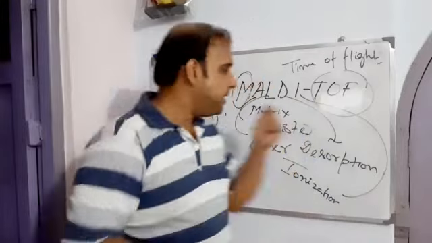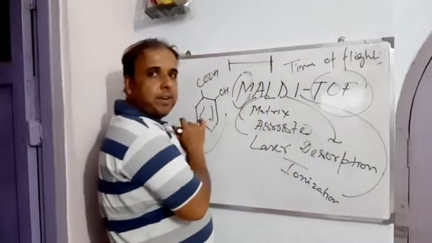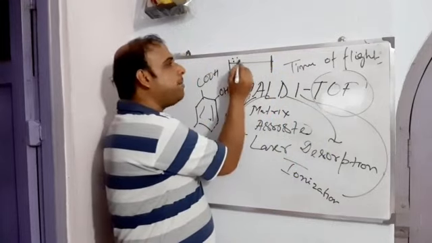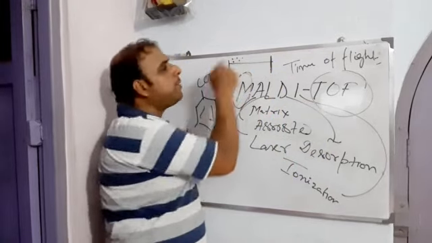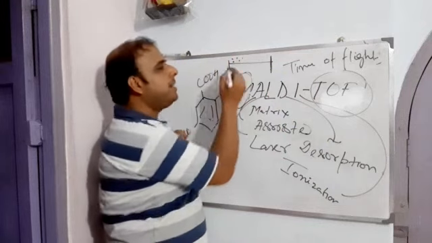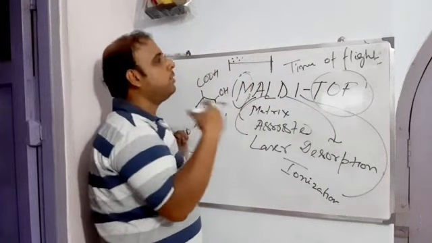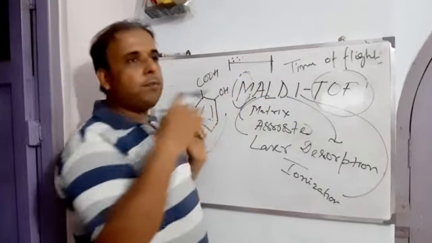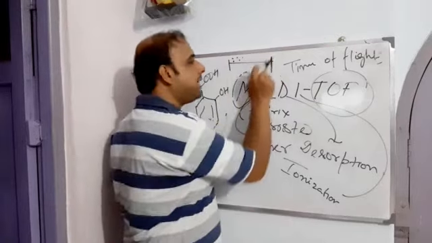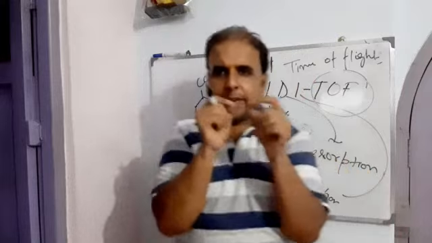Time of flight means, suppose this is the starting point, this is the end point, and we have n number of members. One member is strong enough, the other member is weak, right? So if we try to figure out the velocity with which they reach their target point, definitely it will differ.